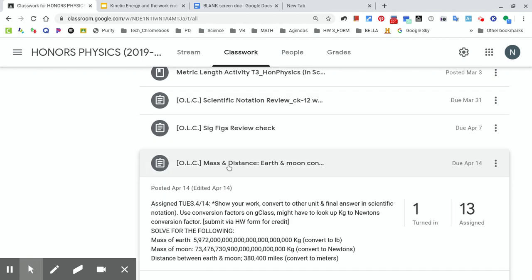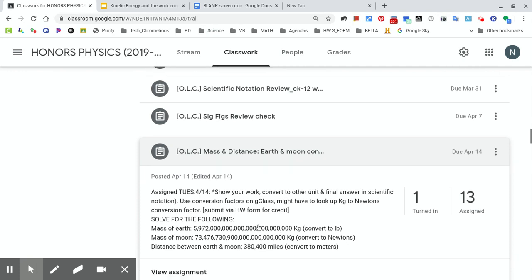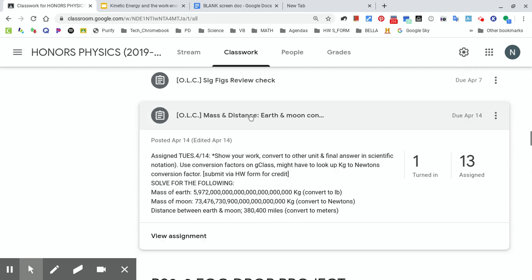So this is with the new learning. Maybe I need to mark that as new, but new learning started as of, it was either April 13th or 14th, but officially April 14th for our district. So I just wanted you to convert these, or maybe convert them first to pounds, newtons, and meters for each of these, and then write your answer in scientific notation. So those are pretty simple, 3 little problems to convert and write the answer in scientific notation. So if you could get those done and submitted, I haven't looked today to see if anybody's turned that in because I'm working on video notes.